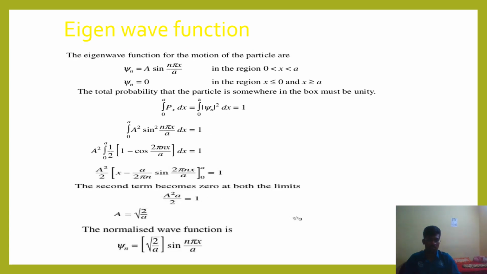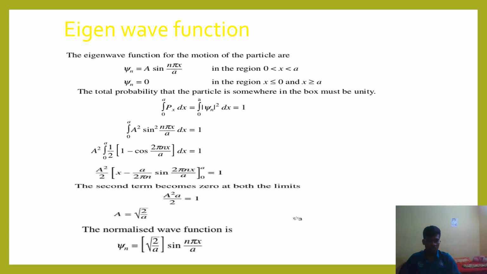We learned the energy eigenvalue, but in this case the eigen wave function. In the case of A equal to 0, then psi is equal to 0. The probability of the particle being in the box is unity. That's why A squared times the integral from 0 to a of 1 by 2 into 1 minus cos of 2 pi n x by a dx is equal to 1. By integrating, we solve that.